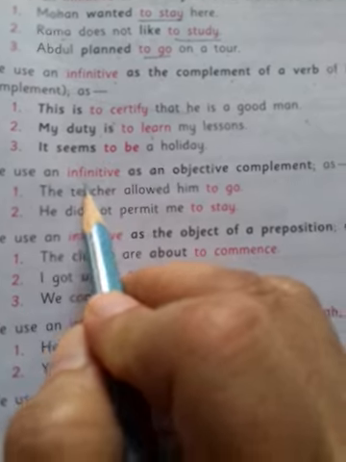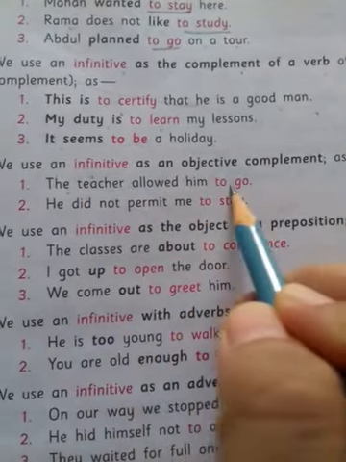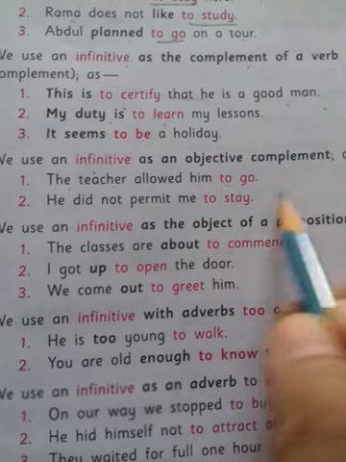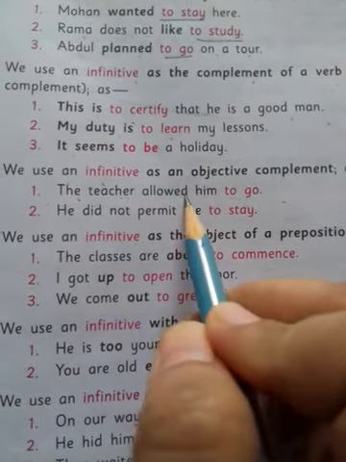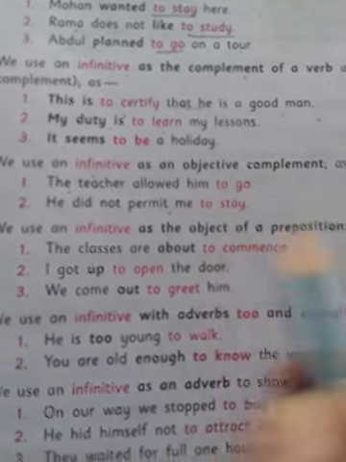We use an infinitive as an objective complement. The teacher allowed him to go. Okay. The teacher allowed him to go. He did not permit me to stay.